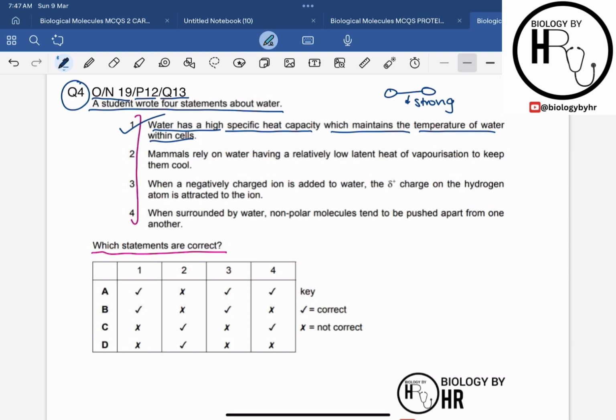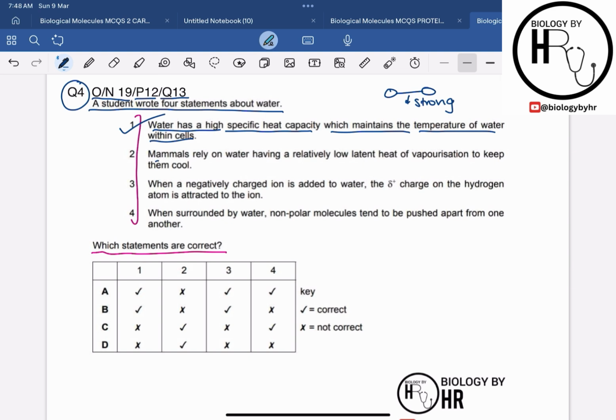So it will maintain the temperature within the cell and cause the temperature to be stable, right? The water temperature will not fluctuate a lot, because of the high specific heat capacity, which is due to the strong hydrogen bonding, right? So I hope that statement 1 is clear and this statement is correct. So then let's move on to the next statement.